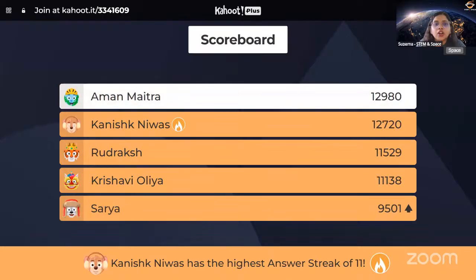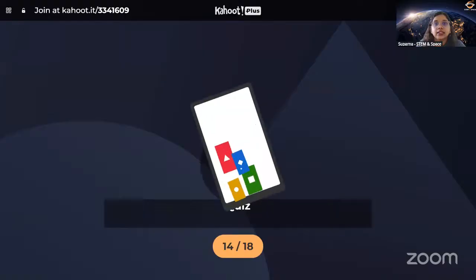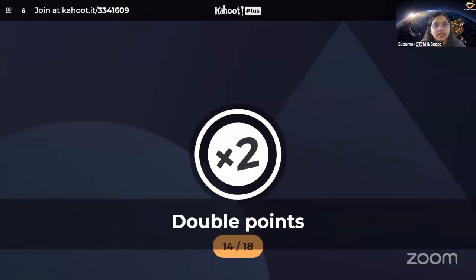So now there is a small change. Sarya now jumped into the 5th position. Apart from that, Kanishk has the highest answer streak of 11 and he's on fire. Good job, Kanishk. Let's see our next question.